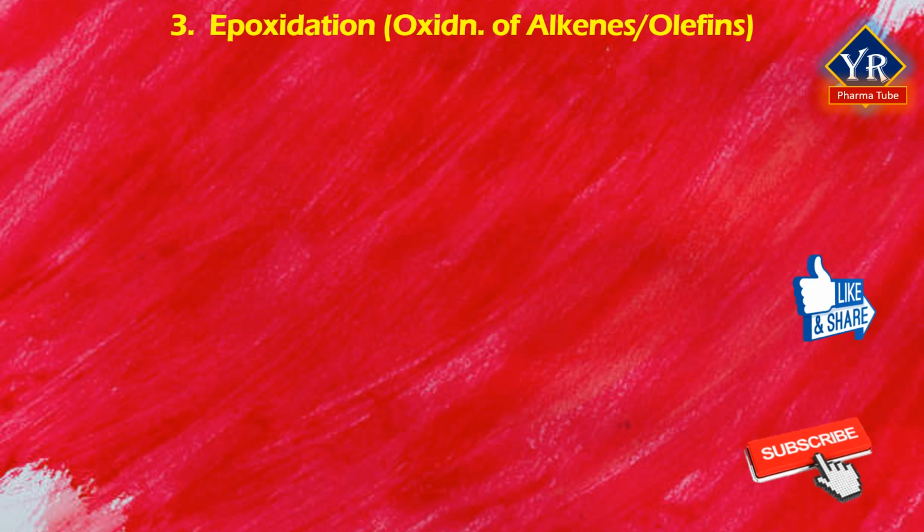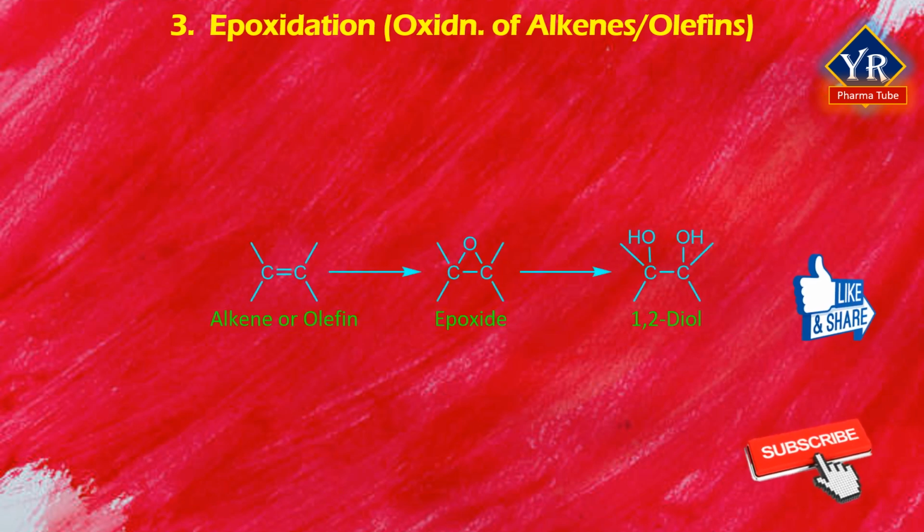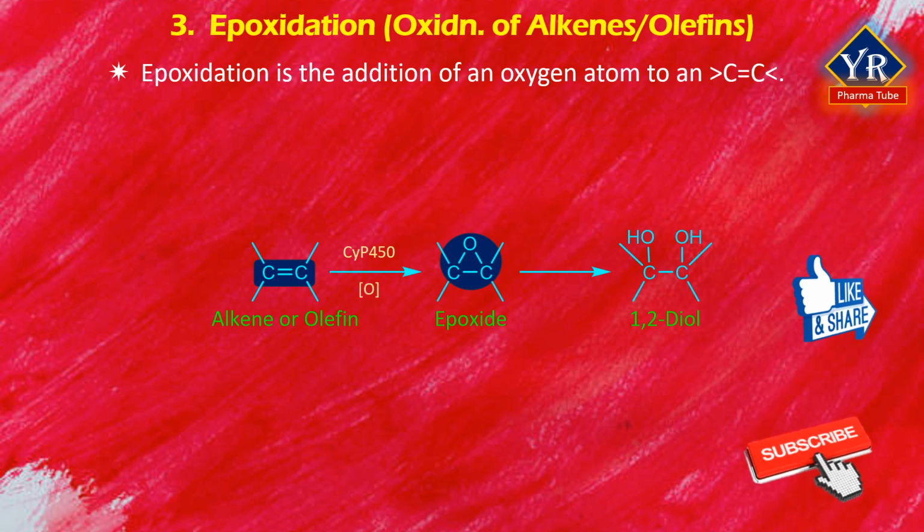Coming to epoxidation, or oxidation of alkenes or olefins, or oxidation of aliphatic pi bonds. Cytochrome P450 enzymes normally oxidize double bonds to the corresponding epoxides. Epoxidation is an oxidation reaction in which an oxygen atom is added to an alkene.